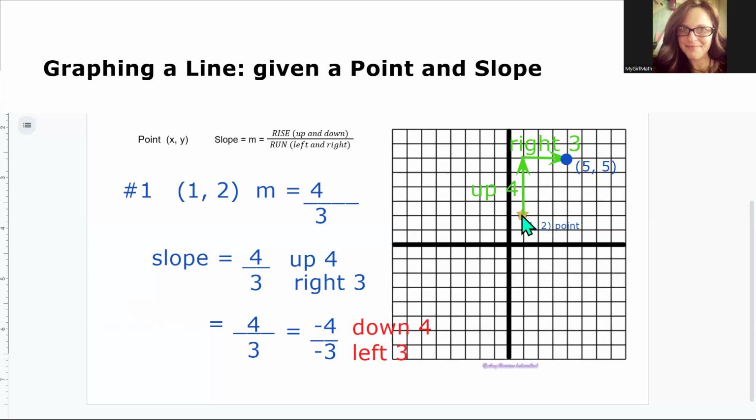Once again, starting at (1, 2). This time we will go down 1, 2, 3, 4. And to the left, 1, 2, 3. Here is another point on this line. And this point is (-2, -2). Now we can connect these points and draw our line. Let's take a look at another example.